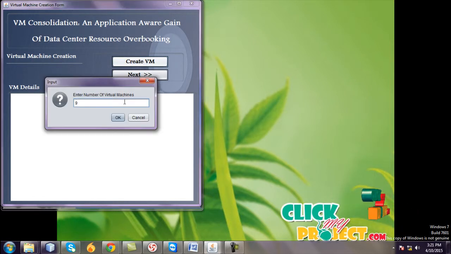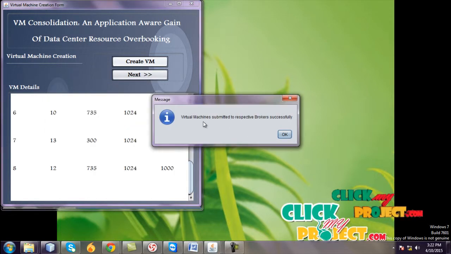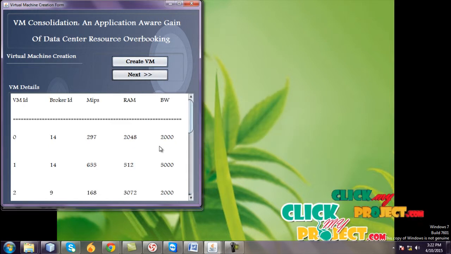Enter the virtual machines, I give 9. Virtual machines are created and submitted to the respective broker successfully. It shows the virtual machine ID, broker ID, RAM, bandwidth and machine IP.